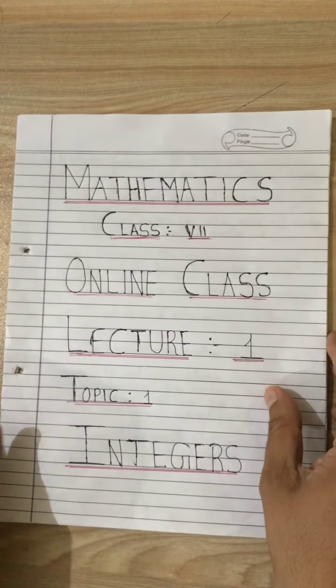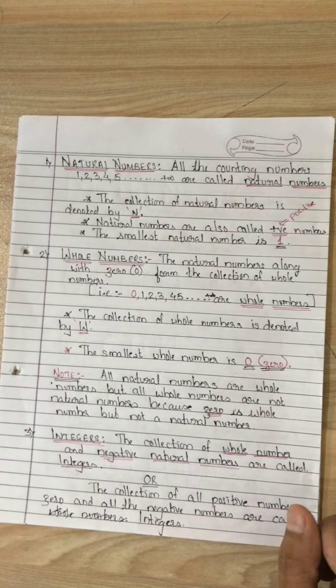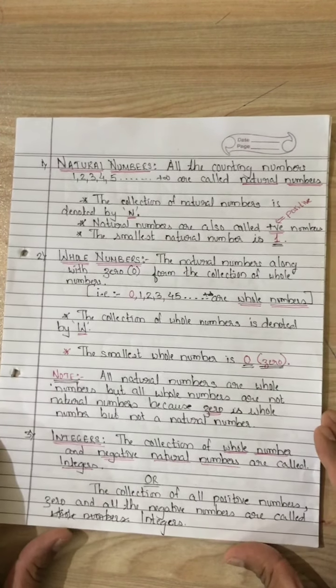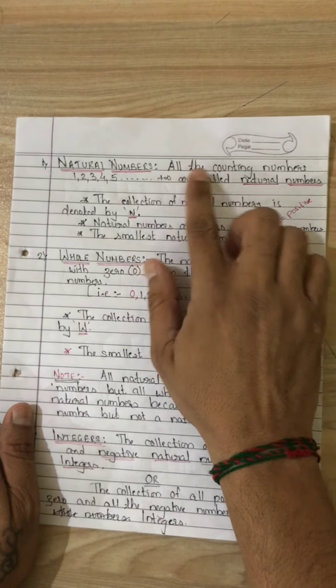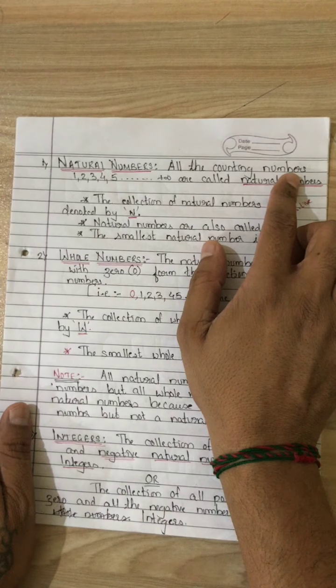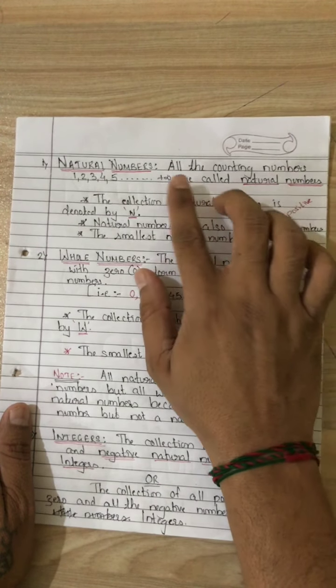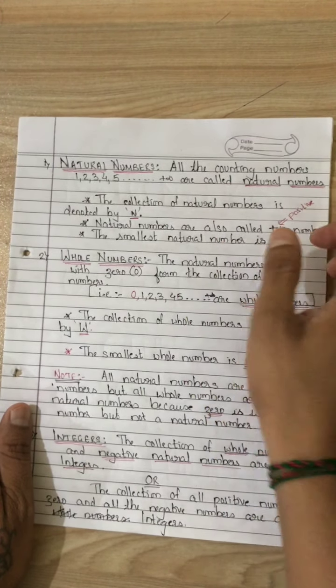The first term is natural number. Many times we have come across this name, natural number. So let me give you the definition of this natural number. All the counting numbers, the one you count 1, 2, 3, 4, 55, 75, 7005, etc. till infinite, there are many numbers, are called natural numbers.